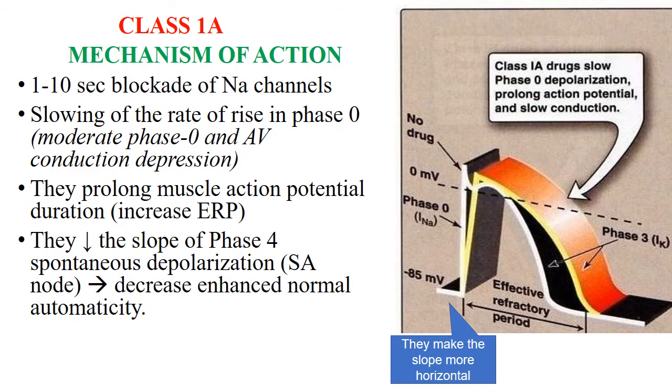Now the class 1A drug mechanism of action. If you look at the diagram, the class 1A drugs slow the phase 0 depolarization, and when they slow the phase 0 depolarization, they prolong the action potential and slow conduction.